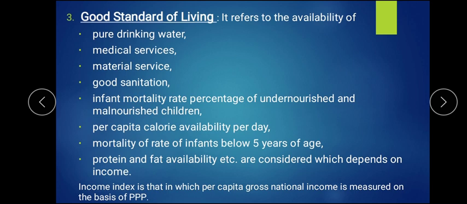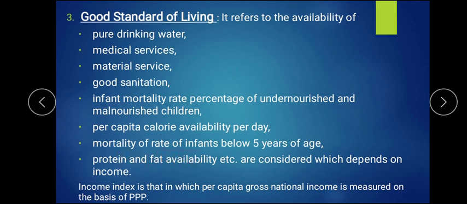Then the infant mortality rate, that is, babies dying before 1 year. If undernourished or malnourished children are being taken care of, and if that rate reduces, we can say they have a good standard of living. Then per capita, or per person, how many calories are available per day. Then the mortality rate of children below 5 years, that is, from 1 year to 5 years, how many children are dying. If that rate also reduces, we can say they have a good standard of living.